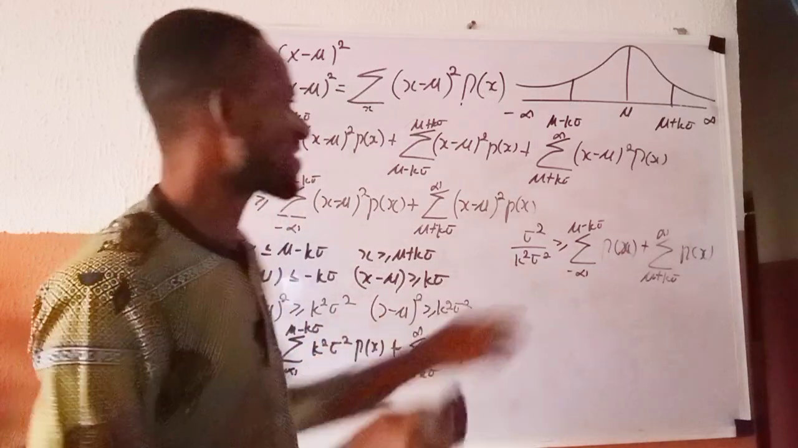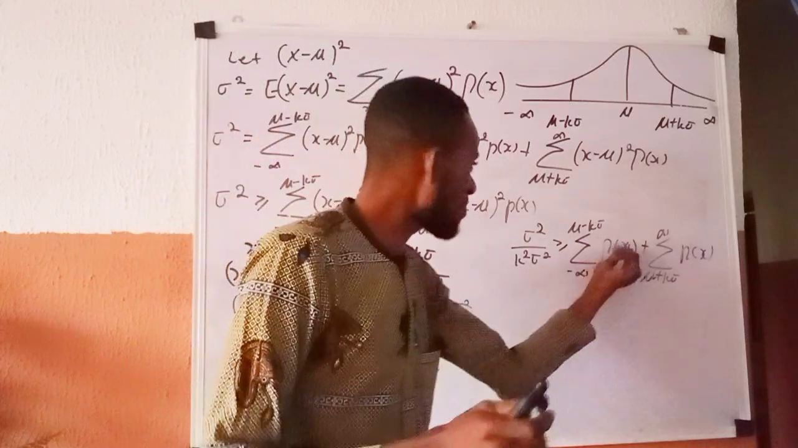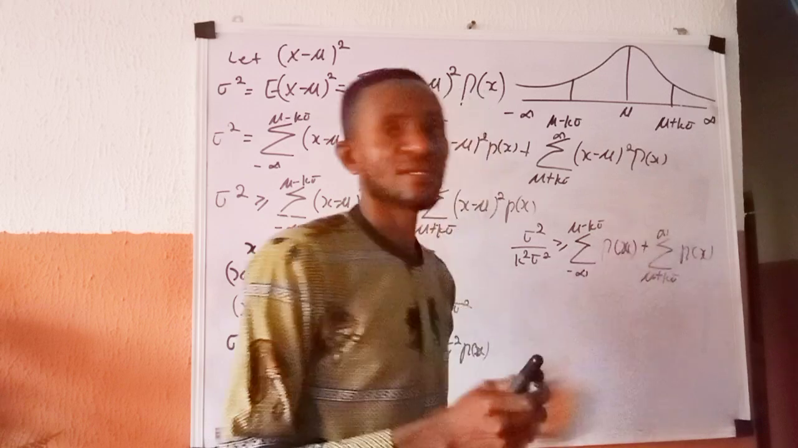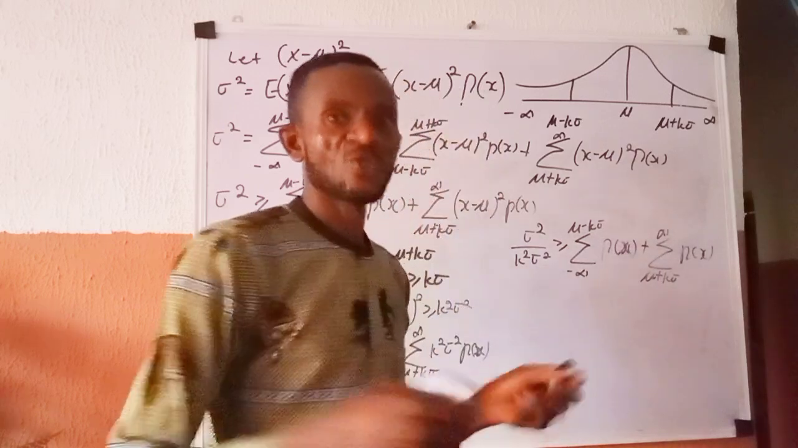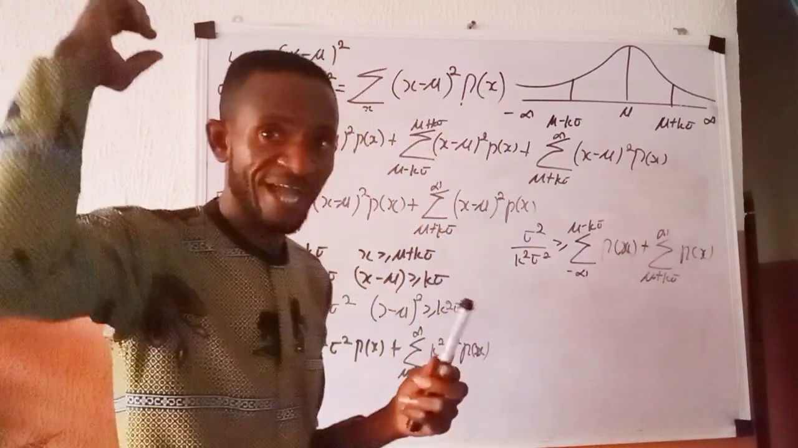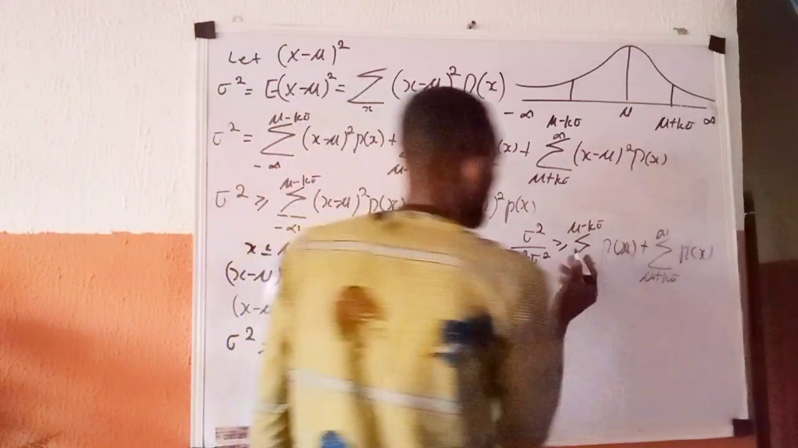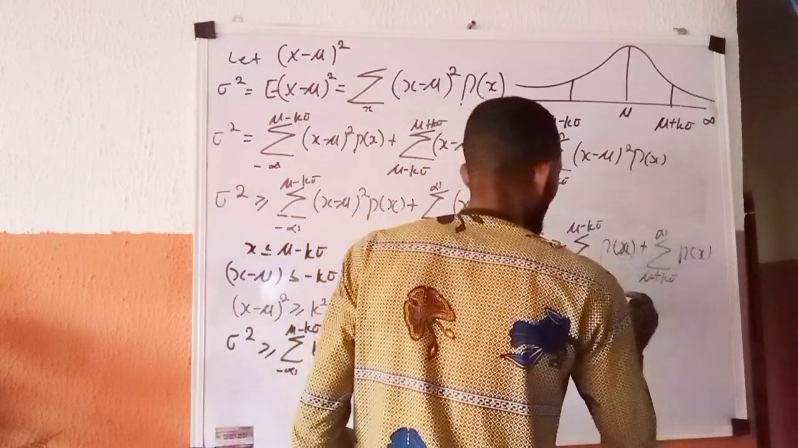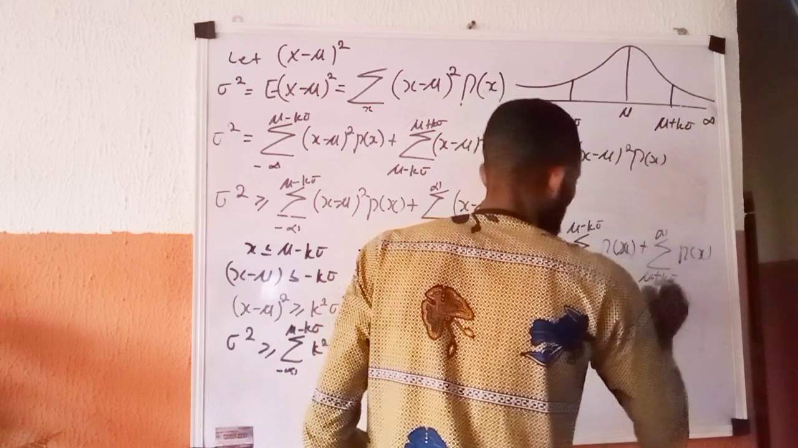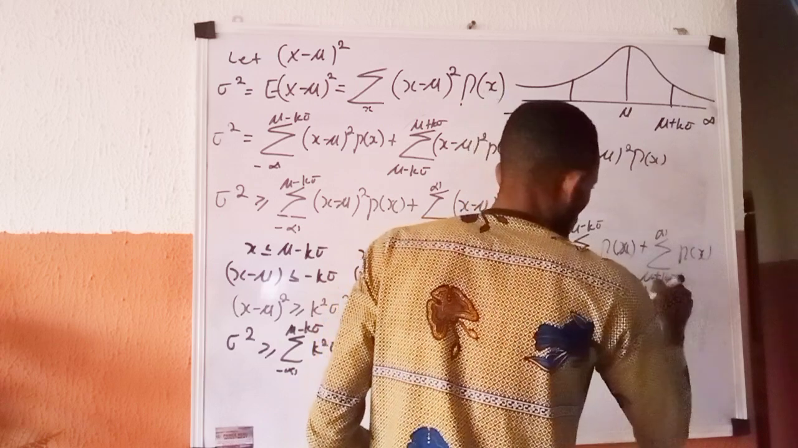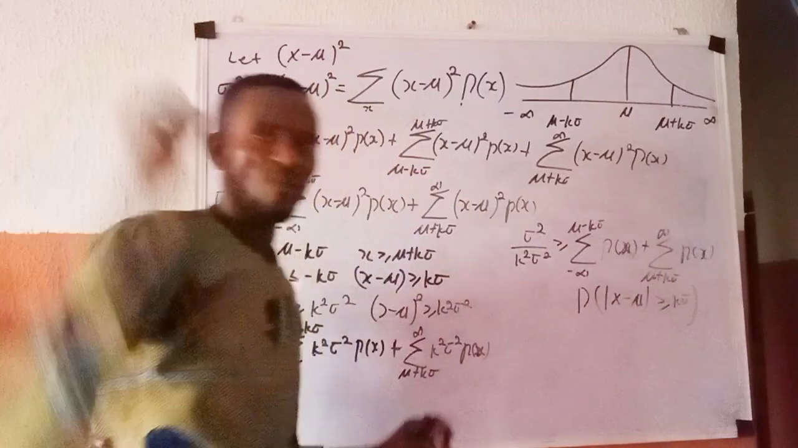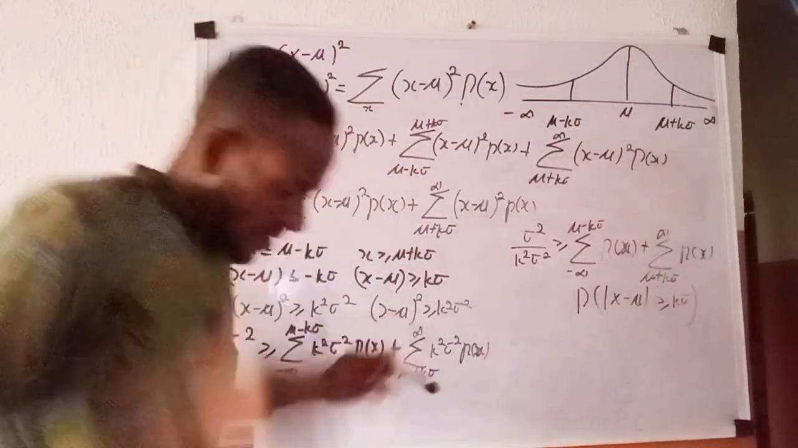And if you remember what we said, you are summing probability from here to here, plus summing probability from here to here. You understand? So it's as good as what we already said the other time, that from here to here is the probability that the absolute value of x minus mu is greater than or equal to k sigma. We already showed it before. It doesn't change.